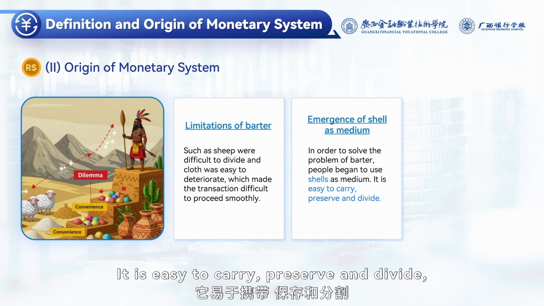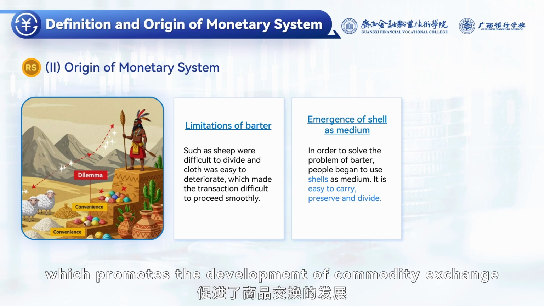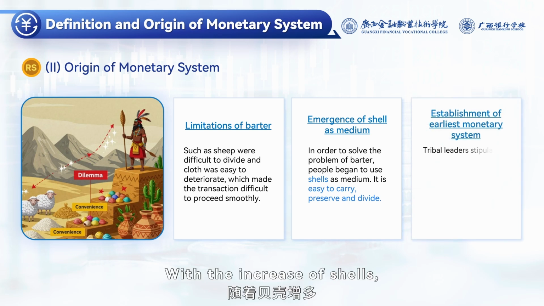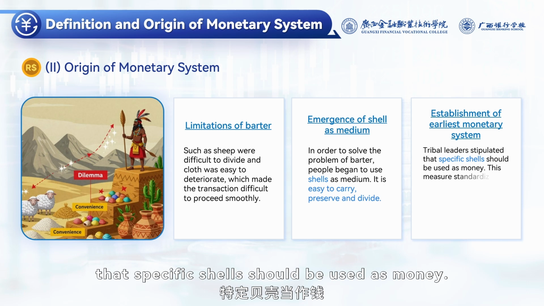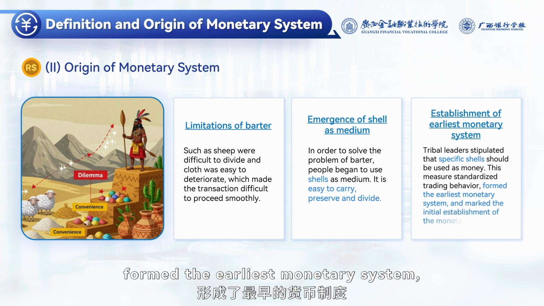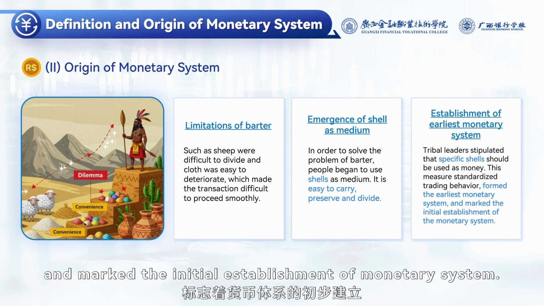It is easy to carry, preserve, and divide, which promotes the development of commodity exchange and improves transaction efficiency. With the increase of shells, tribal leaders stipulated that specific shells should be used as money. This measure standardized trading behavior, formed the earliest monetary system, and marked the initial establishment of monetary system.